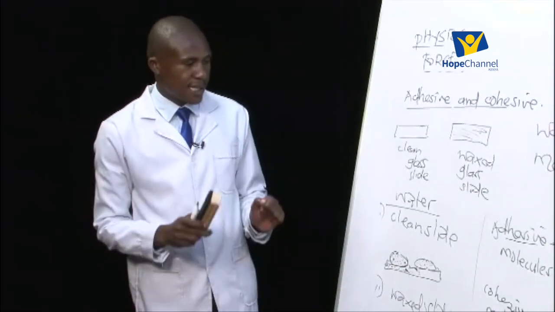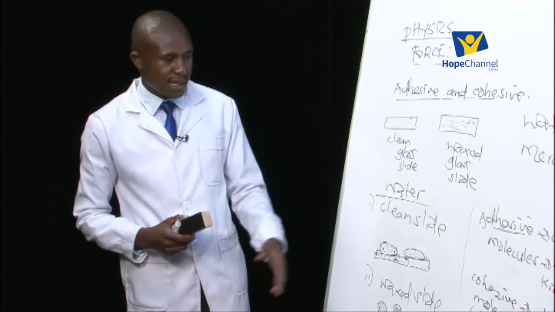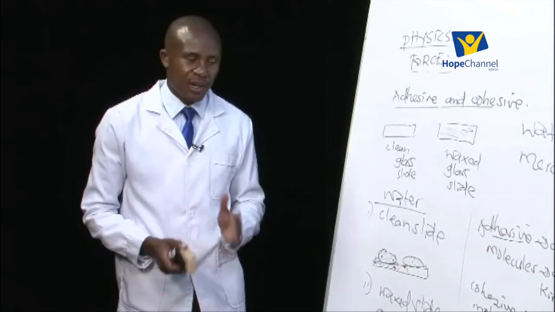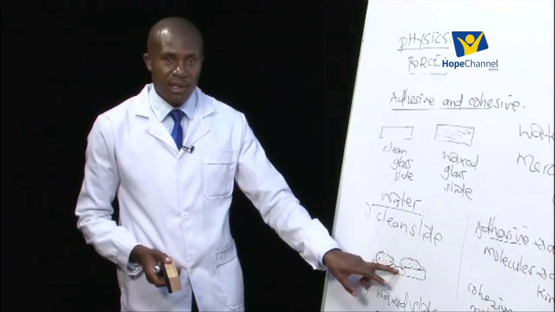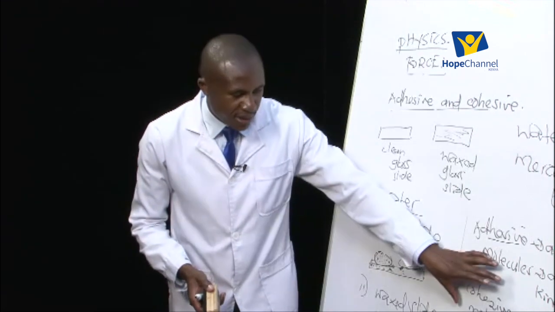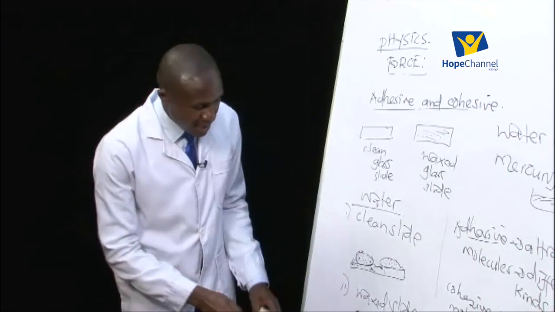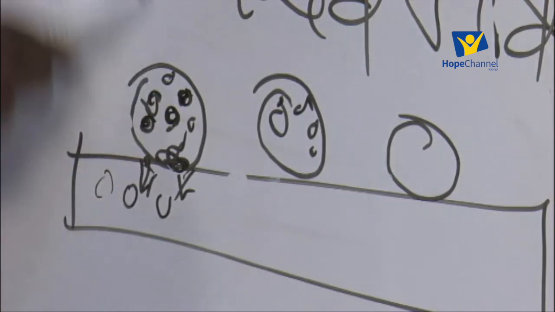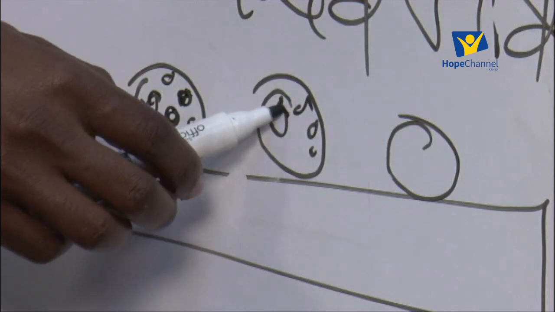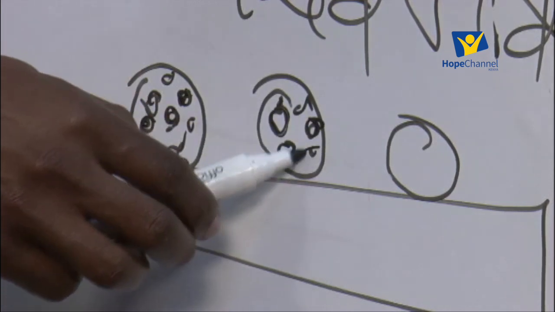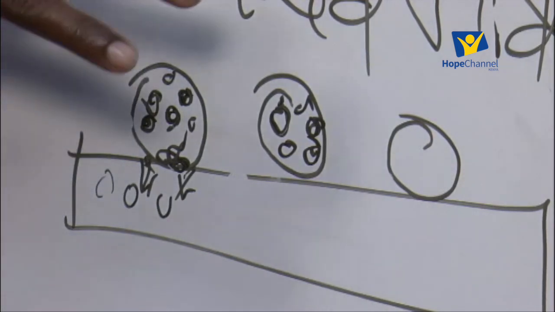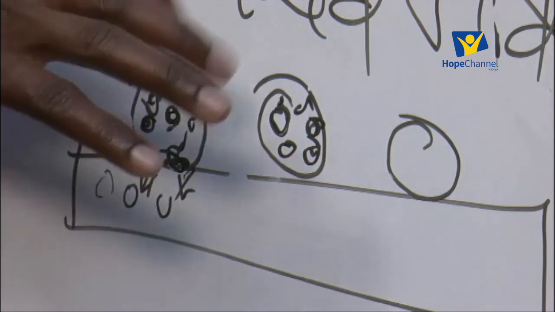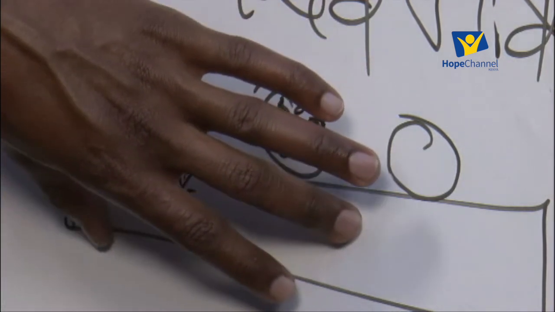So if we were to give a definition of the two forces, that is exactly what we have said. Adhesive forces are forces of attraction between molecules of different kinds, for example, water molecules and glass molecules. But cohesive forces are forces of attraction between molecules of the same kind. Like now here we consider only the water molecules, this molecule and that one, this one and that one. On the second drop, we consider this water molecule and that one, this one and that one, etc. And now for the second slide, the cohesive forces are stronger than the adhesive forces. That is why we have this shape of the drops on the slide.